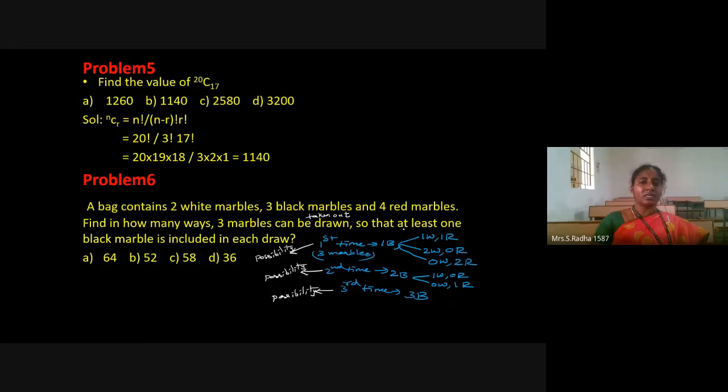What is the condition? At least 1 black marble should be taken out, and we are doing the trial 3 times. In general, they are giving 3 marbles, whichever may be the color, 3 times we are taking out marbles from the bag. Actually, the bag is having 2 white marbles, 3 black marbles and 4 red marbles. Now you check how to do this.